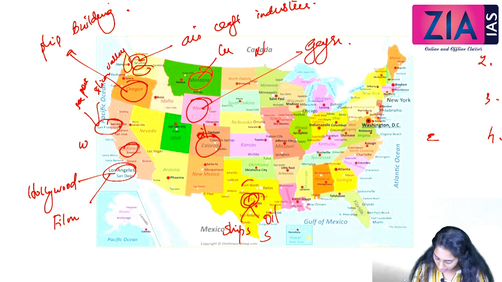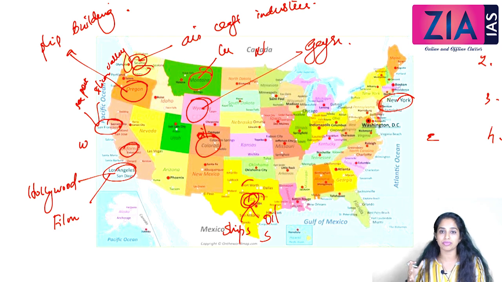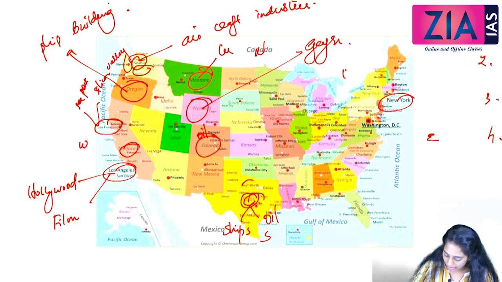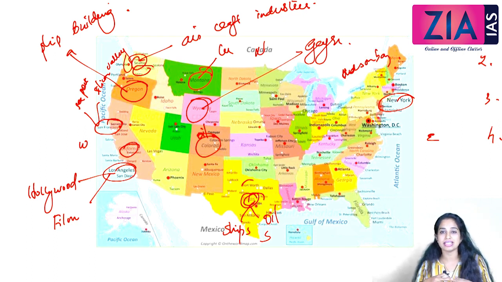Okay, then towards the eastern part we have New York. Towards the eastern part of US we have New York, and in New York there is a famous river called Hudson River flowing, and Hudson Bay is there above that, so we can locate that easily. Now these are the major cities which we can locate in US. So US has almost in total 50 different states, and 48 states are located together in the mainland, and 2 states are located separately.